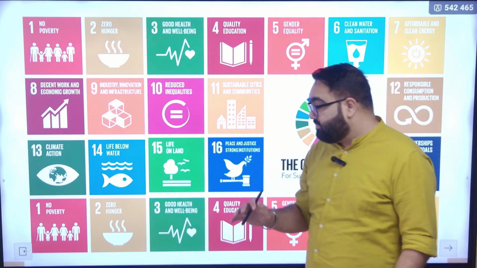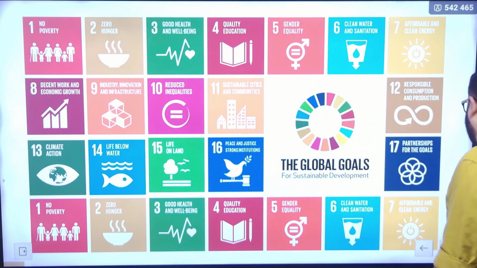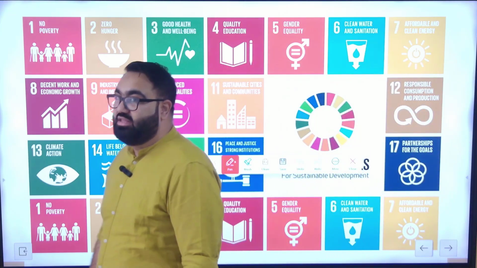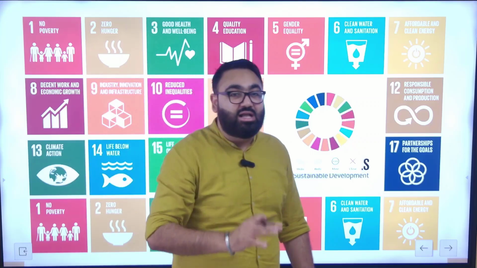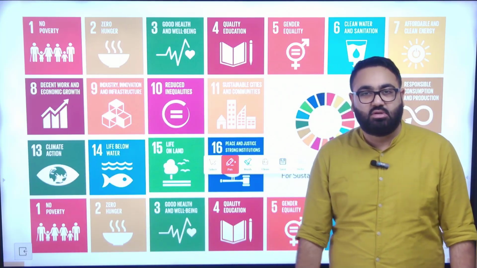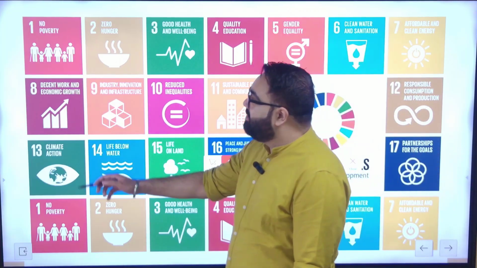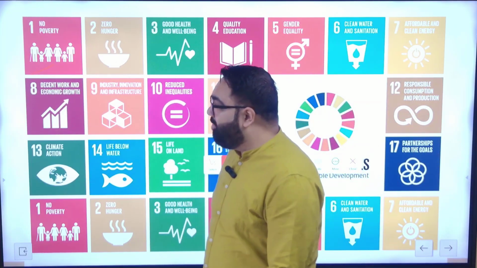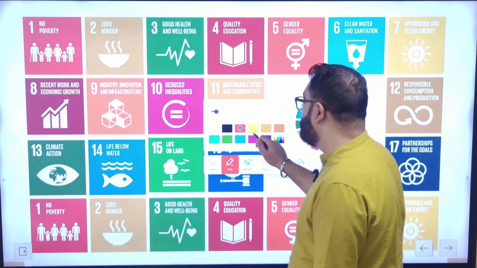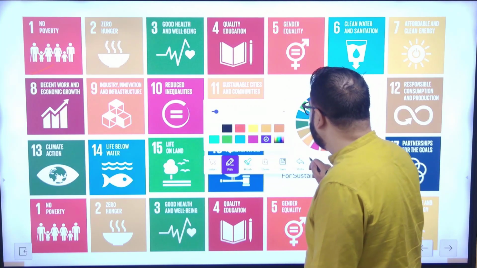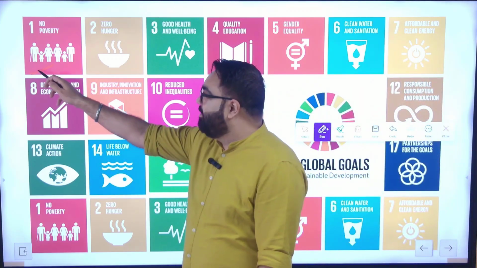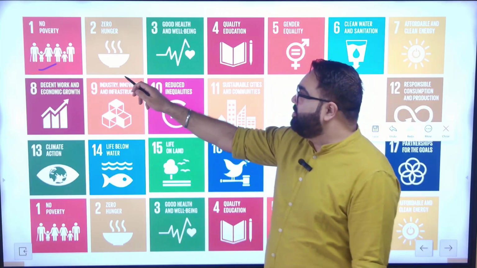So it's difficult, but my advice to all the serious aspirants would be to try and remember these. In the mains answer writing specifically, these can come in very handy. You can quote these. Like for example, SDG number 1 is no poverty. Now all of them also have their own sub goals. So I'm not asking you to go into those sub goals, but just to remember the headline ones. Number 1, no poverty. Number 2, zero hunger.